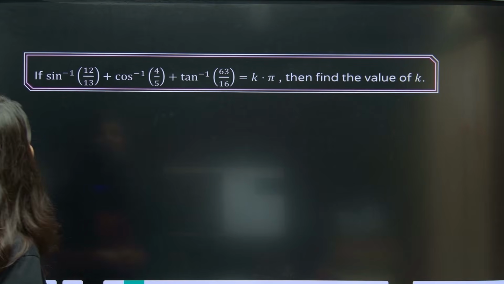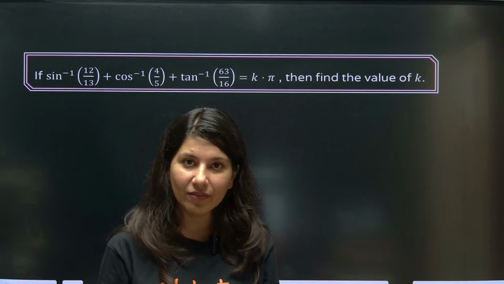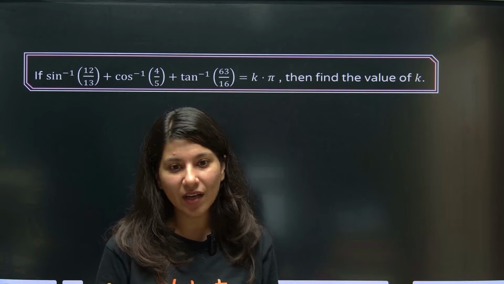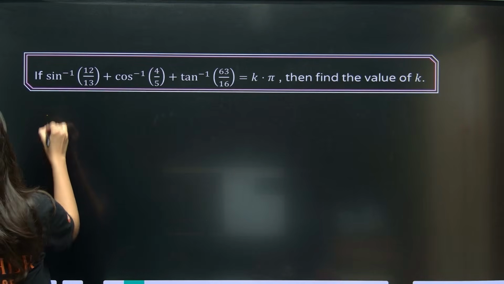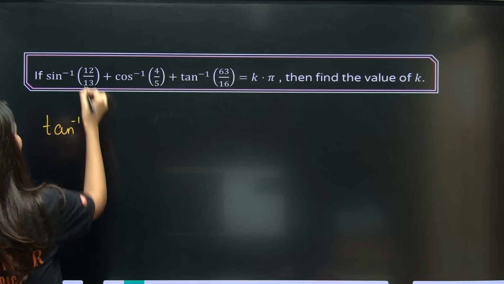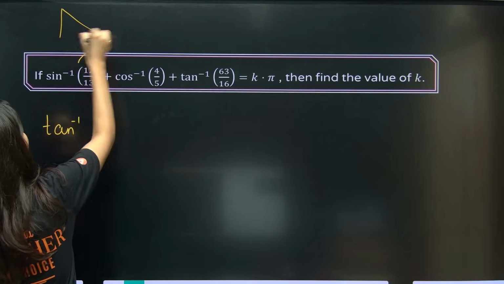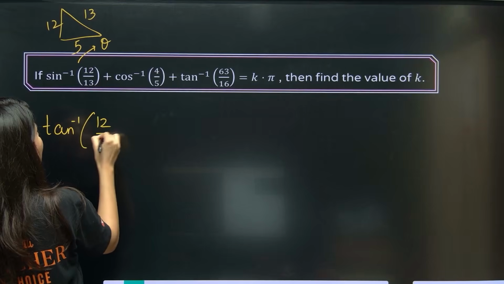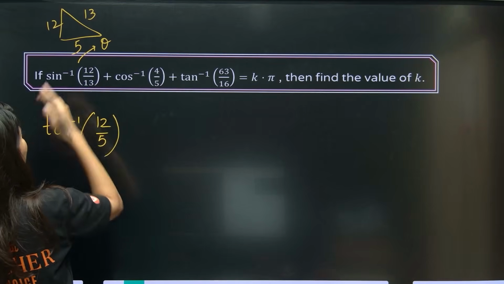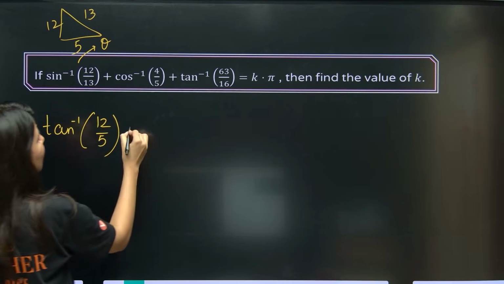Sin inverse 12 by 13. So whenever they give sin inverse, cos inverse, anything, I know only one formula. I will apply that formula. I don't care about sin inverse, cos inverse. So this is tan inverse. If you mark this as theta, this is 12, this is 13, so this is 5. So this is tan inverse 12 by 5. If sin theta is 12 by 13, then tan theta will be 12 by 5.